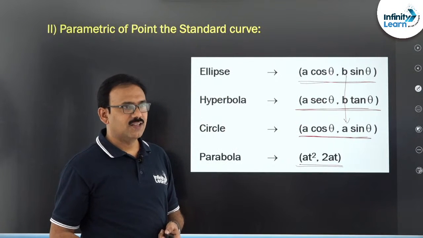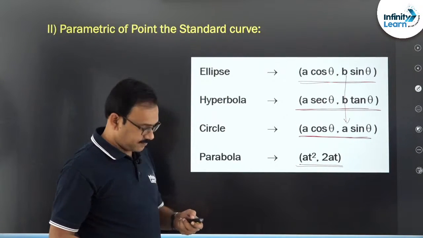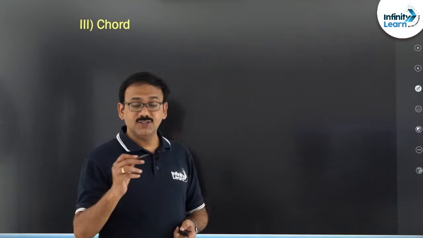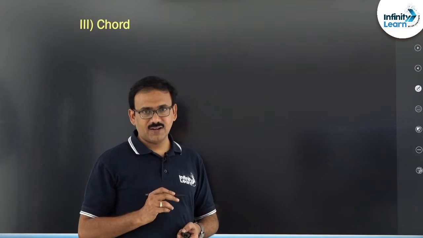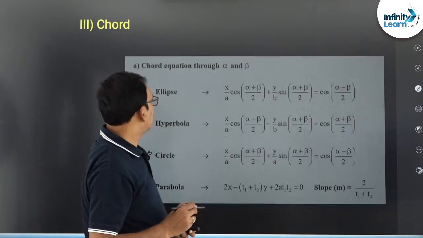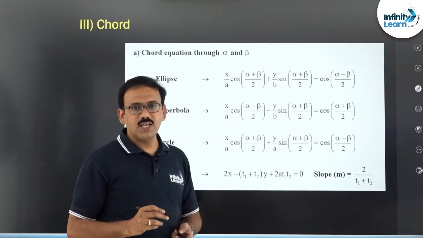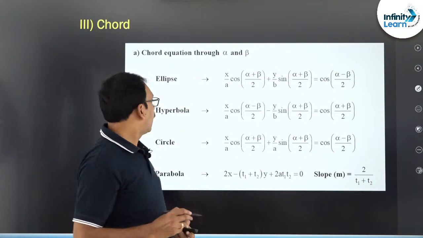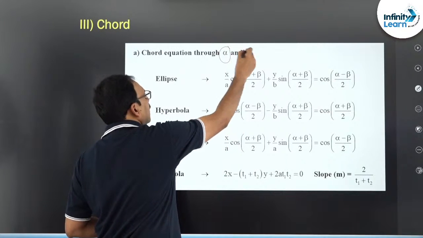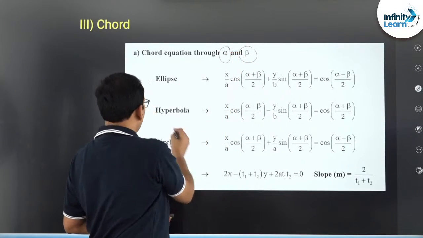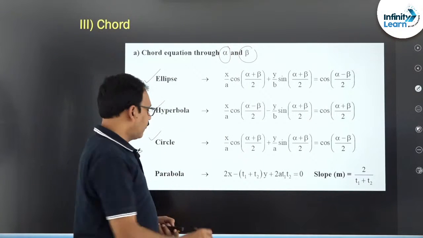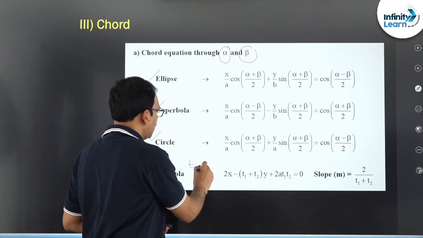Okay dear students, fine. Then next, the third one: chord. This is an interesting one. A chord is a line segment joining any two points. This equation has to be remembered. Suppose I have taken 2 points alpha and beta. This alpha and beta is applicable for ellipse, hyperbola, circle, whereas for parabola we call them T1, T2.